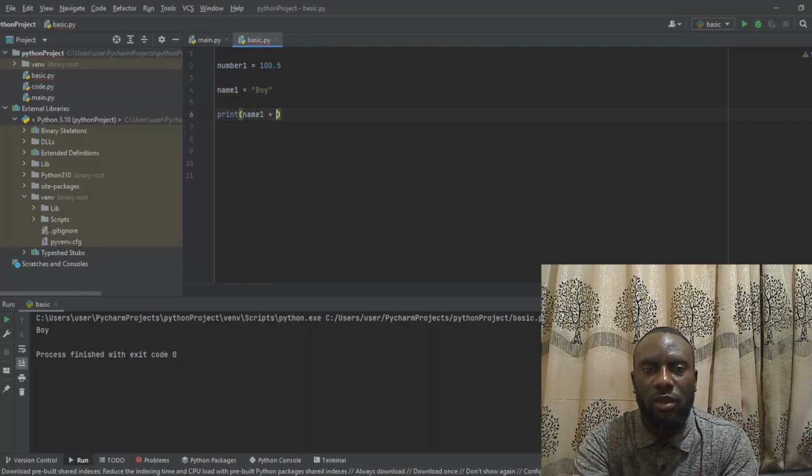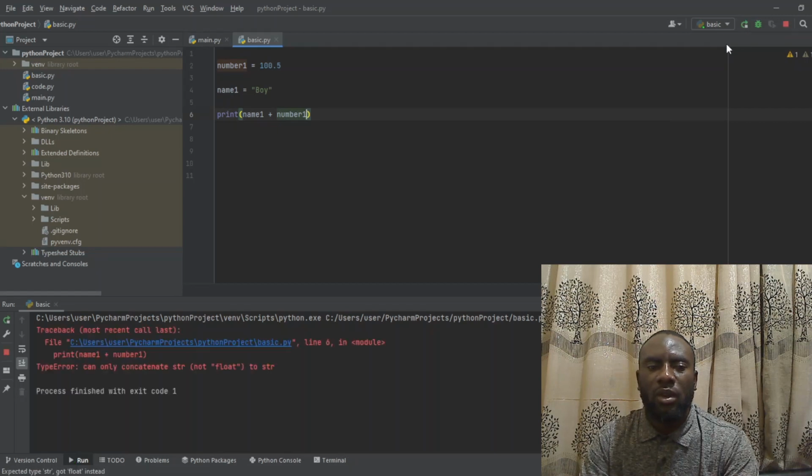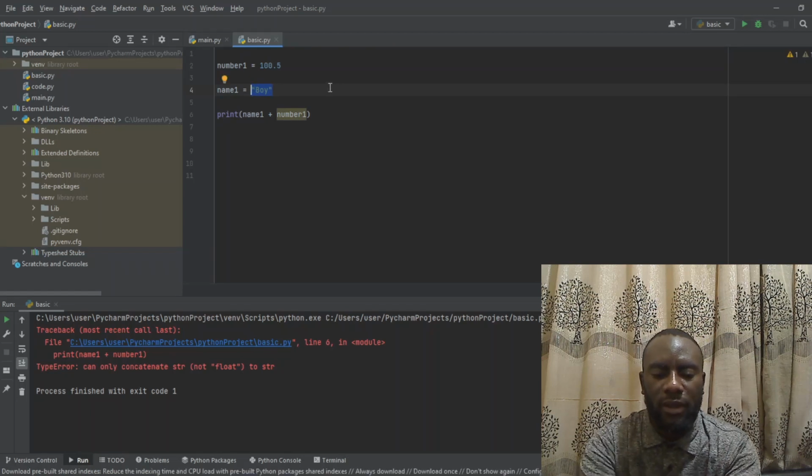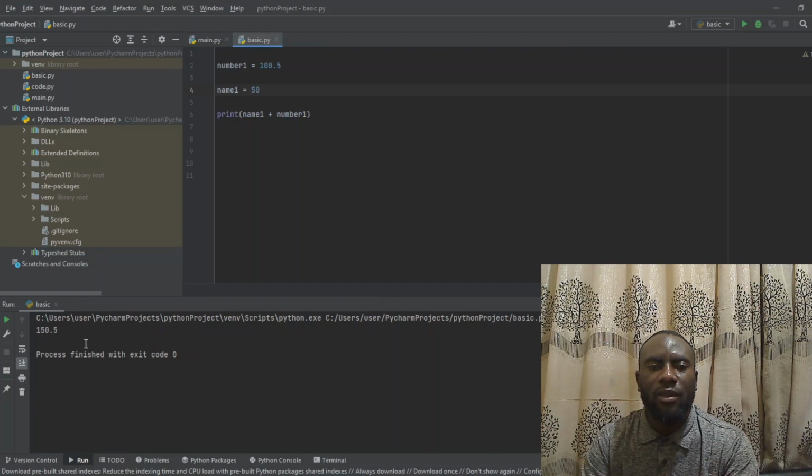We can say plus number 1 or number 1 like this. So when I run the program, what do I see at the output? You can see I cannot see the output because I'm trying to add up a number plus a string. You understand? So I can easily convert this name 1 to a number. So maybe when I change it to 50, if I run the program now, I'm not going to see an error because this is also a number. You understand? So that's how it is.